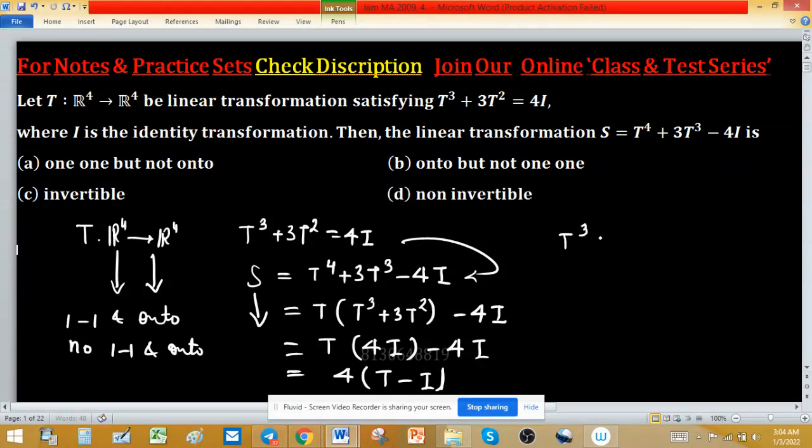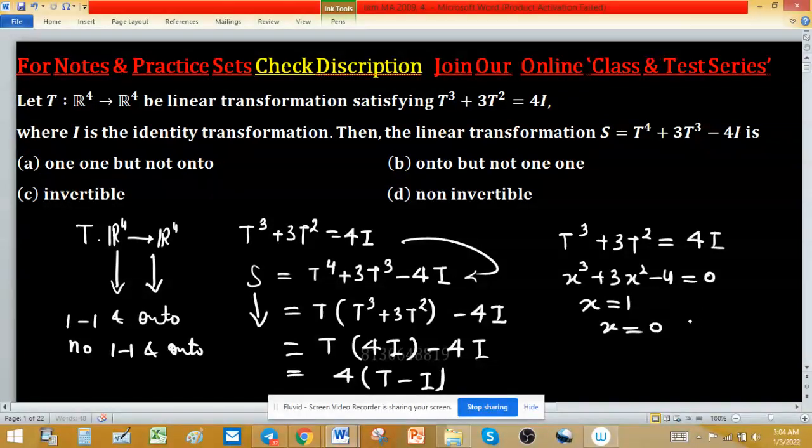As T satisfies T cube plus 3T square equals 4I, in terms of x I can write x cube plus 3x square minus 4 equals 0, and x equals 1 is a root, and you can check that x equals 0 is not a root.